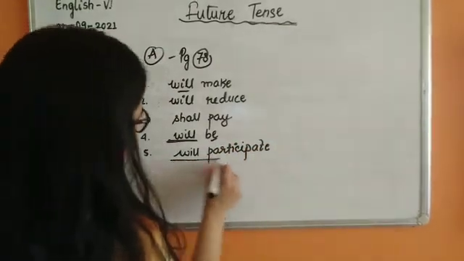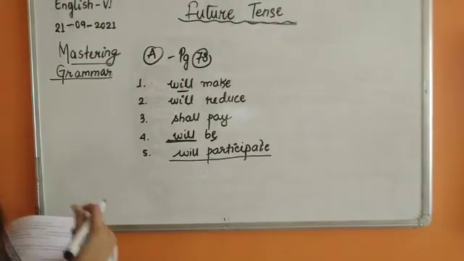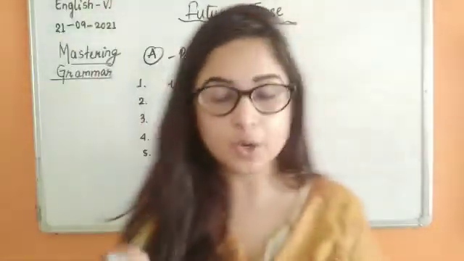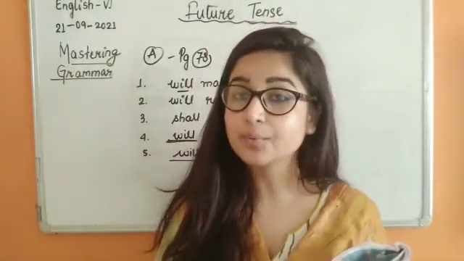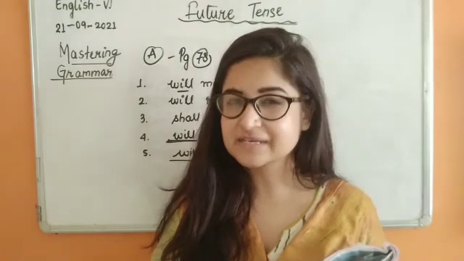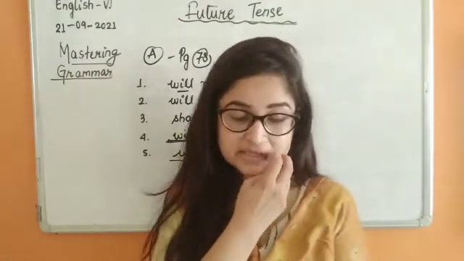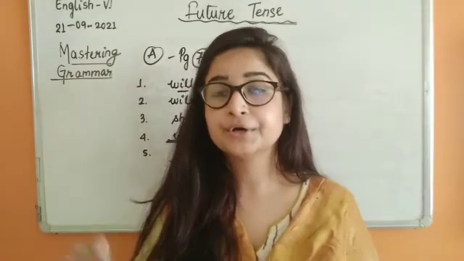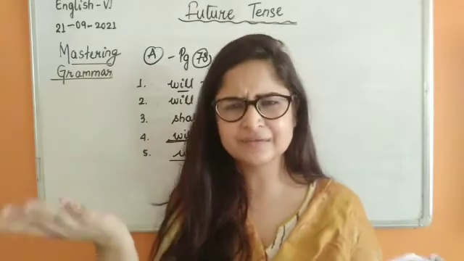Okay children, now in negative sentences, we use not after shall or will. We have always learned how to create negative sentences and interrogative sentences of a tense. So here also, after shall and will, we place the word not and then the verb.